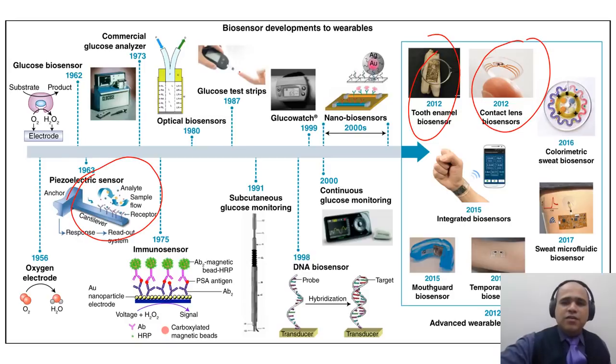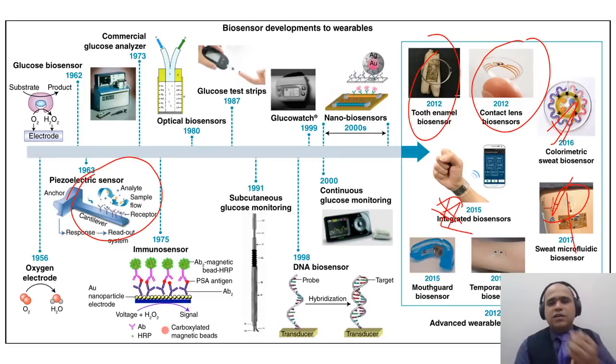And there could be colorimetric sensors like pH strips, etc. There could be a sweat sensor that you put onto your arm, and even integrated band sensors with Wi-Fi and IoT technology, like your wristwatch and so on. There could be a mouth guard sensor, which you put inside your mouth and that keeps taking your saliva and reading from that.